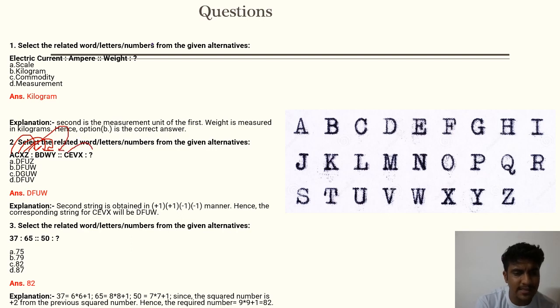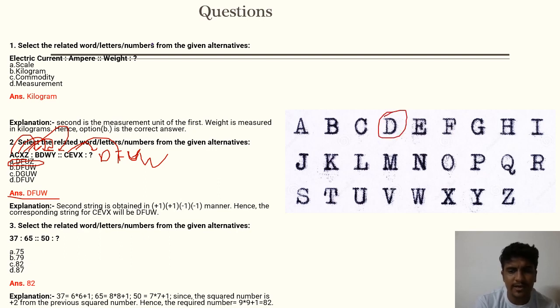So here what will be the answer? C +1, that means D. E +1, that is F. Then V -1 is U, and X -1 is W. So D, F, U, W should be the answer. So here you have option A, D, F, U, W. You can see that after C there is D.